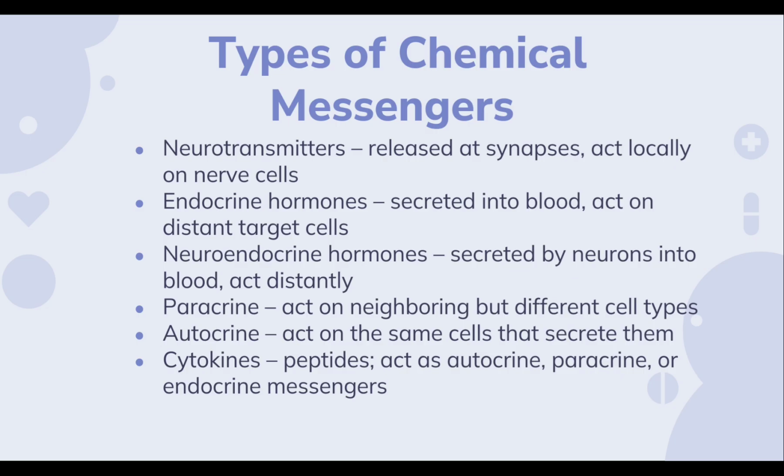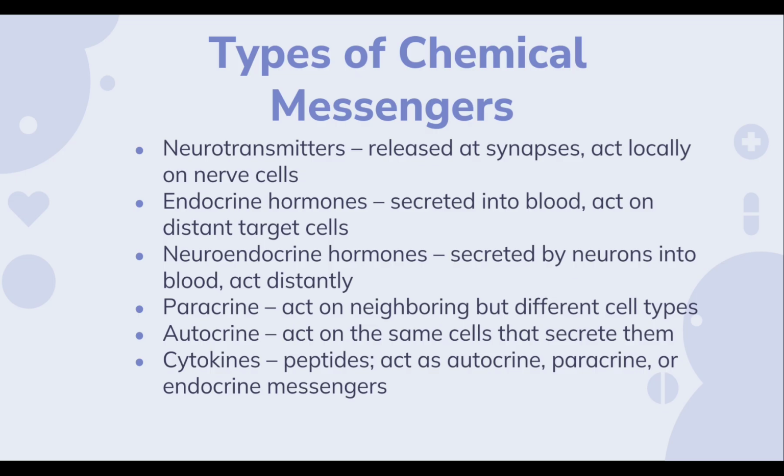So the neurotransmitters are released at synapses, but they act locally on nerve cells. And they act locally and control nerve cell functions. The endocrine hormones are secreted into blood and they act on distant target cells. And the target cells are located in a different site. So the blood transports the endocrine hormones to their distant target cells. Neuroendocrine hormones are secreted by neurons into blood. They also act distantly. The paracrines act on neighboring cells, but they act on different cell types.